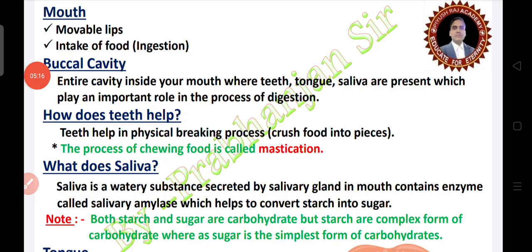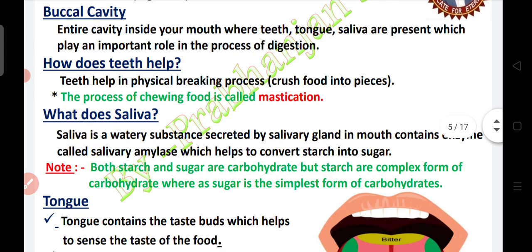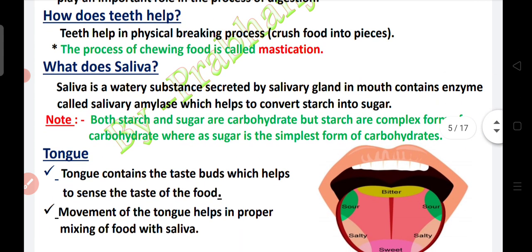So let's start. In the mouth, there are movable lips and intake of food, ingestion, happens in the mouth. Next, buccal cavity. Buccal cavity is the entire cavity inside your mouth where teeth, tongue, saliva are present, which play an important role in the process of digestion. How do teeth help? Teeth help in the physical breaking process, that is, teeth crush food into pieces, and the process of chewing food is called mastication.